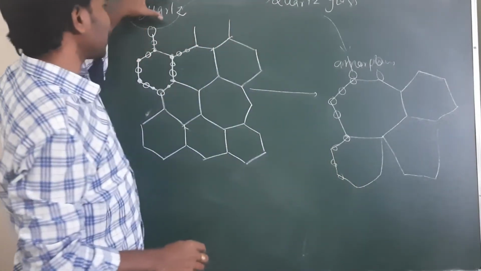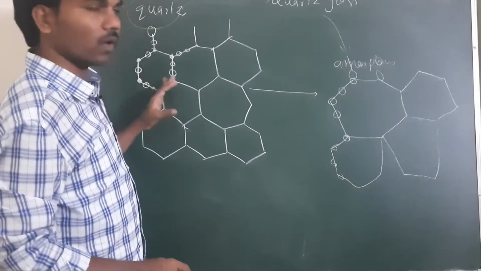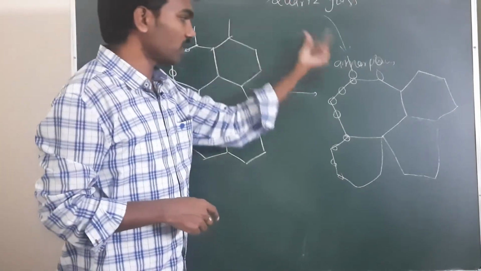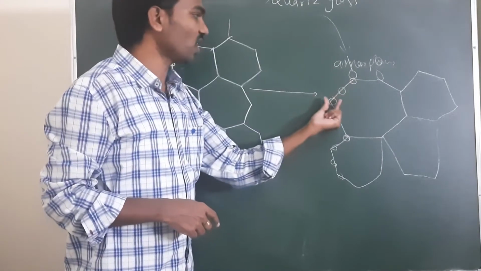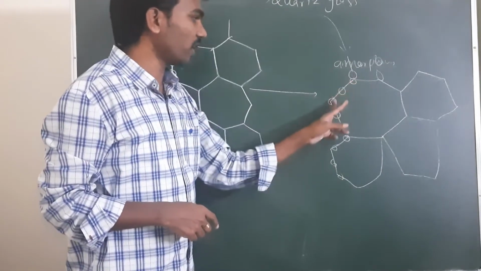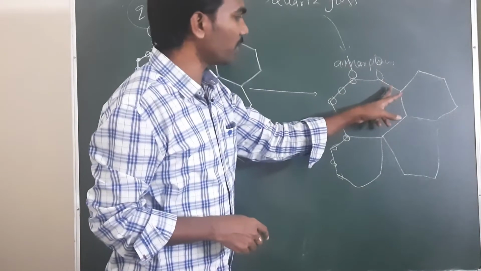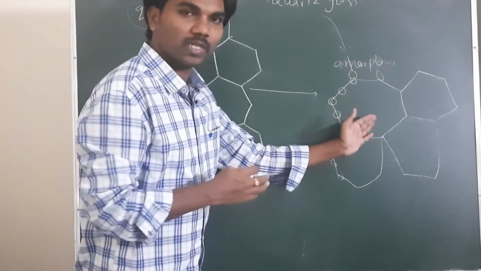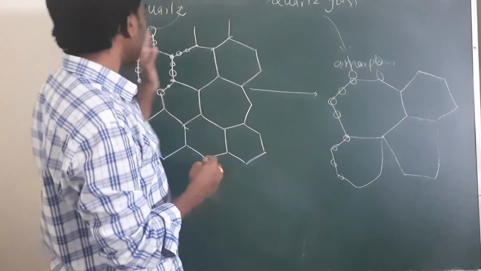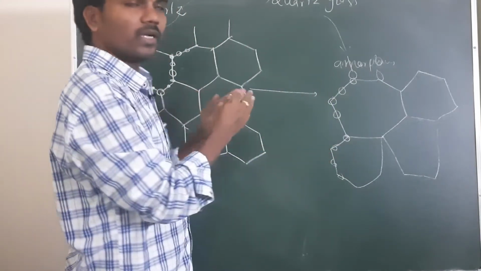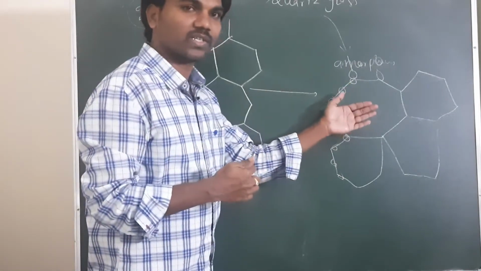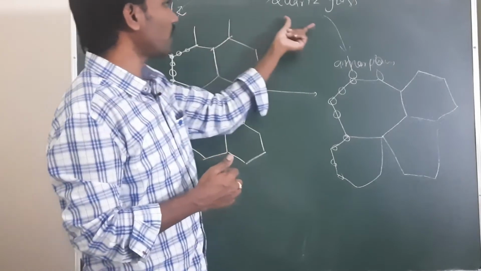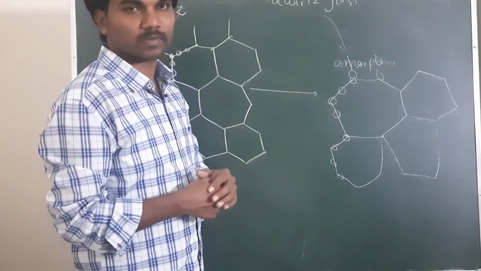So when you heat this quartz, the regular arrangement will be disturbed and it is going to form quartz glass. This quartz glass is a perfect example of short range order. You see, up to this point one arrangement will be there, after this another arrangement, after this some other arrangement. Is this arrangement visible in the quartz glass? No. So that's why the long range order is disturbed and it forms short range order, when you are heating this substance.